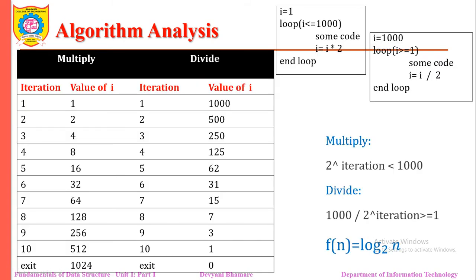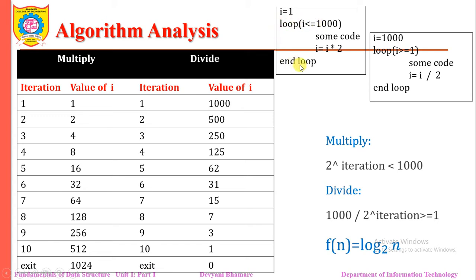So in this multiplication, when the value of I is 1, it will be executed, which we call the first iteration. Now I becomes 2, it is called the second iteration. After every iteration, the value of I is multiplied by 2. So after the 10th iteration, we are getting the value 512. Now after this 512, we are getting the value 1024. Is 1024 less than 1000? No, then we come out of it.